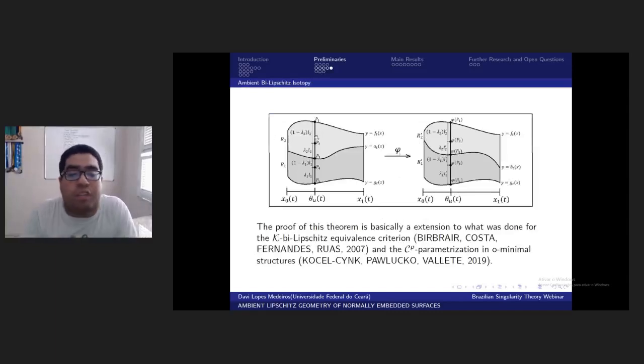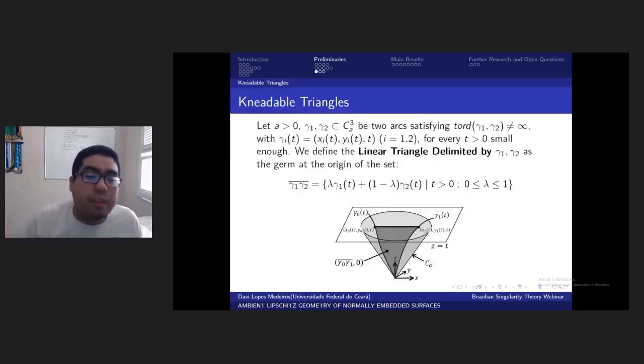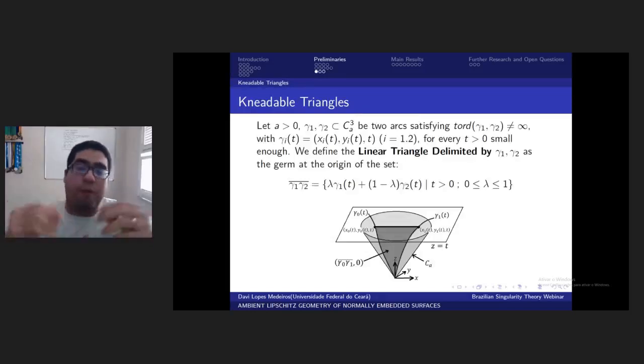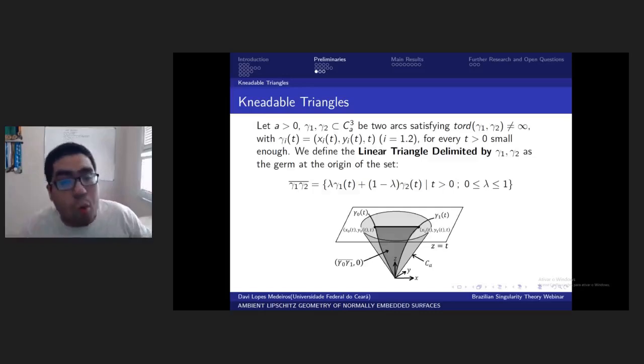If you can have these conditions, that appear in normally embedded sets after a suitable change of coordinates, then you can make this transformation here, okay? So the next step is, now you can deform these guys, you can make an ambient bi-Lipschitz isotopy. So now what?